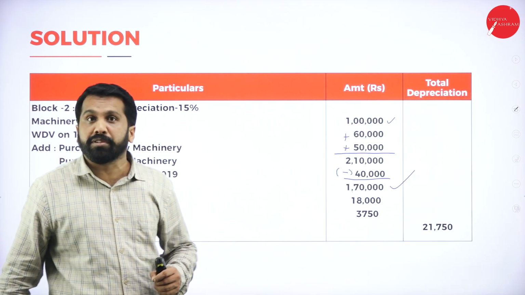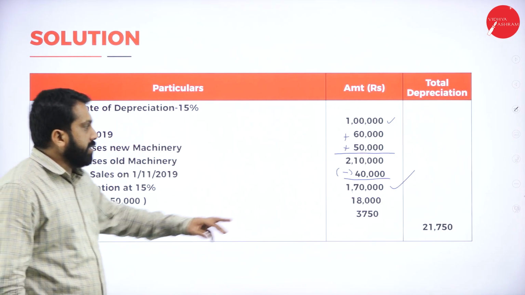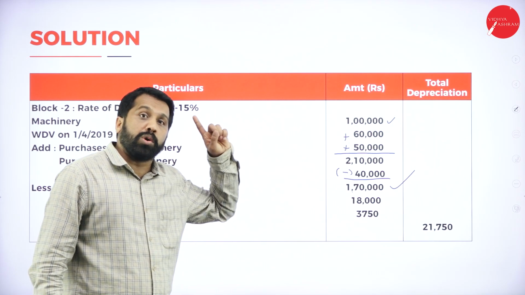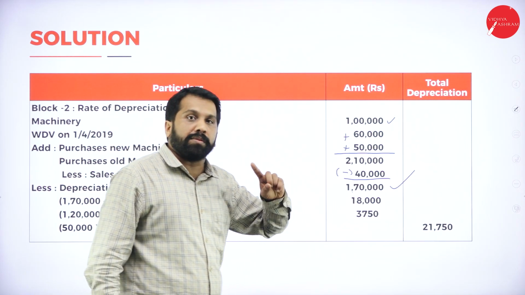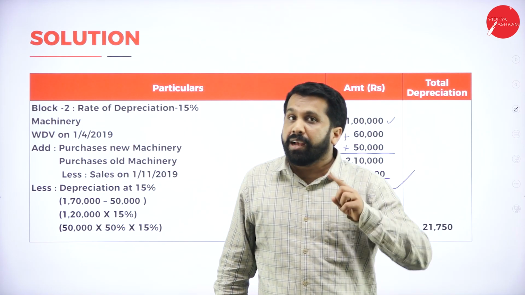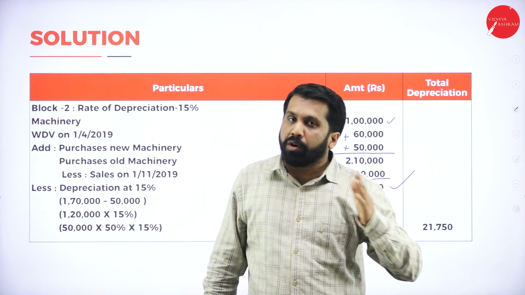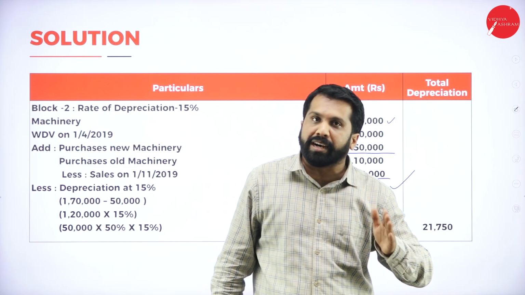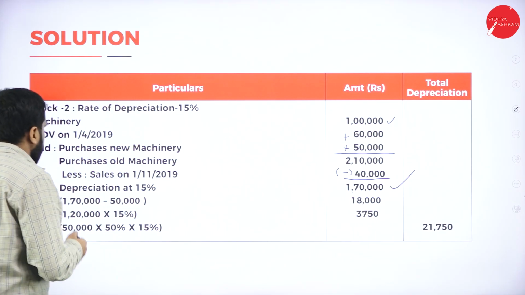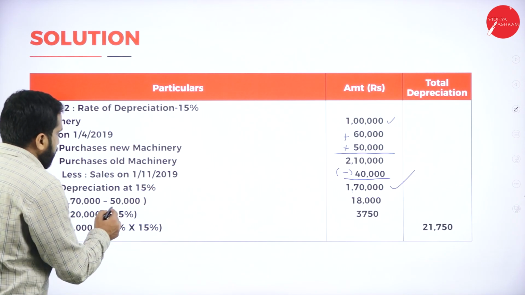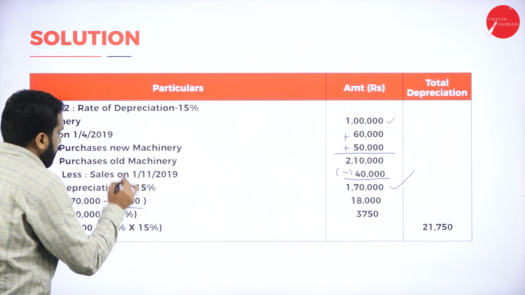How to calculate depreciation? Remember, in this 1,70,000, old machinery is also there, new machinery is also there. The old machinery, when have you purchased? After Gandhi Jayanti. One more asset you have purchased before Gandhi Jayanti. You have to split. How? See. Out of 1,70,000, 50,000 is the old one.